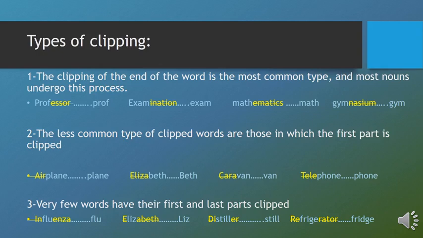Refrigerator. In this long word, we clip the first and the last part, re and rater. What is left is fridge. So fridge, the middle part, stands for the whole word refrigerator, and it is the result of clipping the first and the last part.